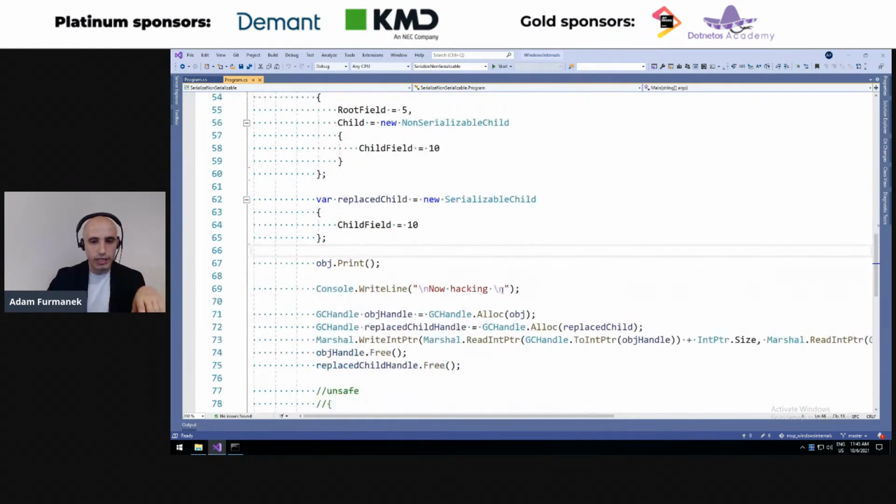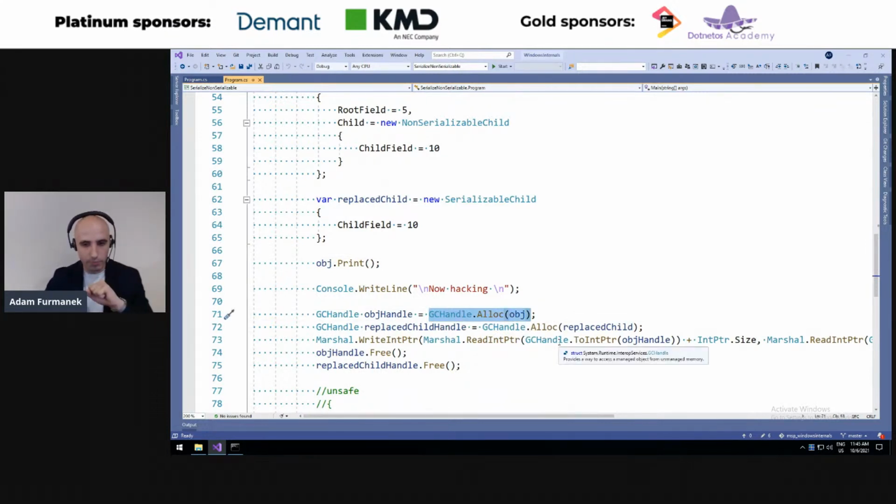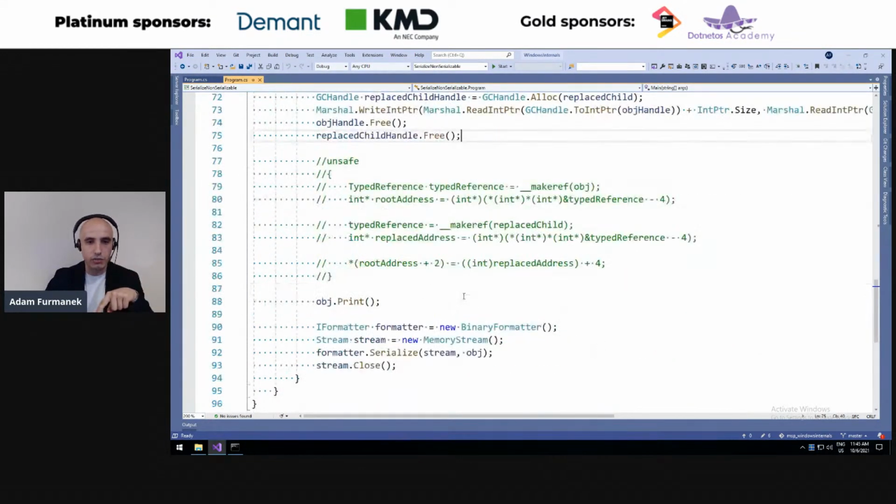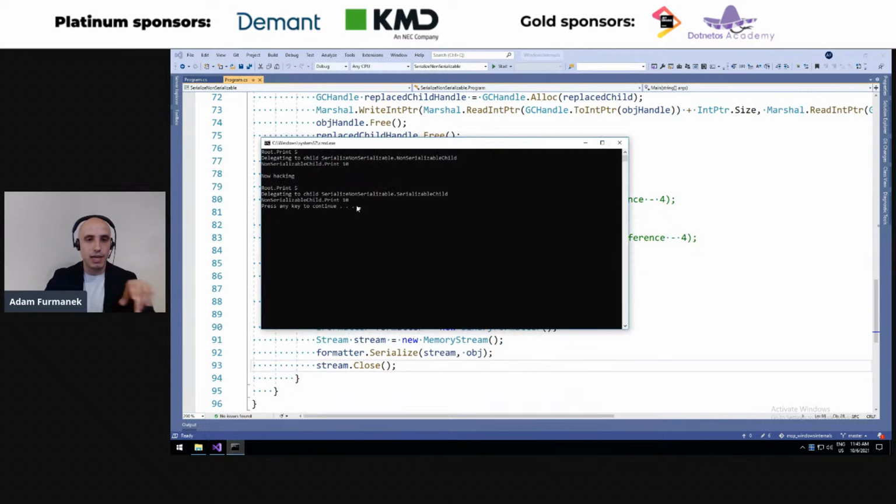And then we can get the handle to the root object and modify the pointer of the inner field so it points to the serializable child. So once we code this and use a binary formatter to serialize, you can see that it does work because we change the non-serializable child to a serializable child. So we modify the instances under the hood,